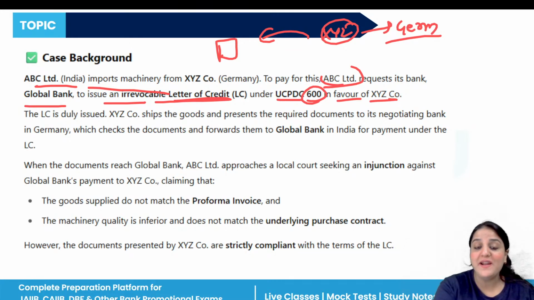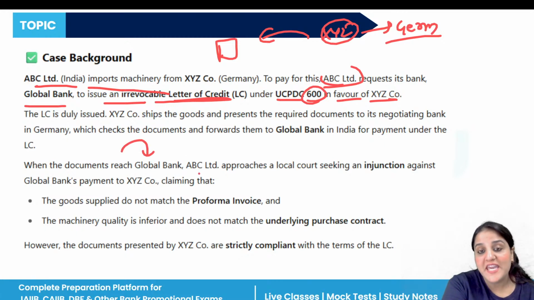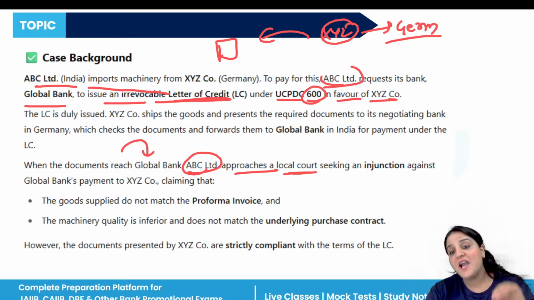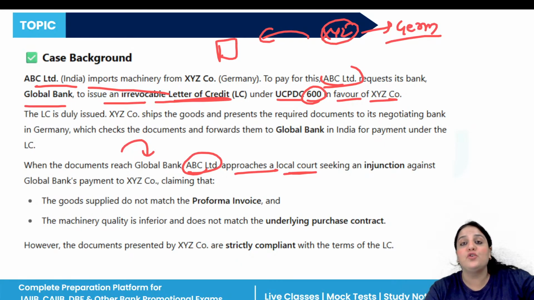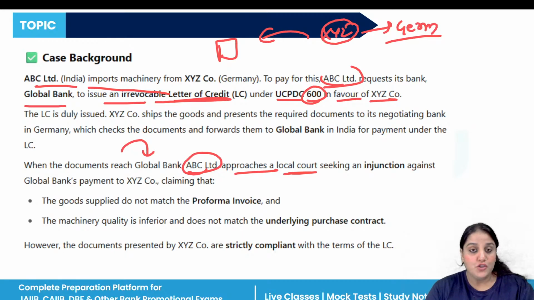When the documents reach the Global Bank, ABC Limited approaches a local court seeking an injunction against Global Bank payment to XYZ company, claiming that the goods supplied do not match the pro forma invoice and the machinery quality is very inferior and does not match the underlying purchase contract. So the documents presented by XYZ company are strictly compliant with the terms of the LC.